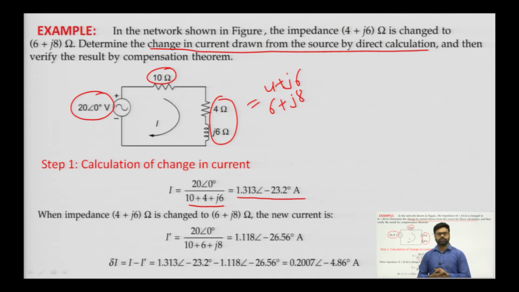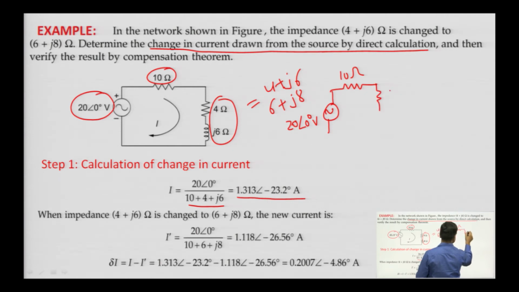Now, suppose the load resistance has been changed to 6 plus j8 ohm. So, now we will have a circuit with 20 at an angle of 0 degree, and we will have 10 ohm.